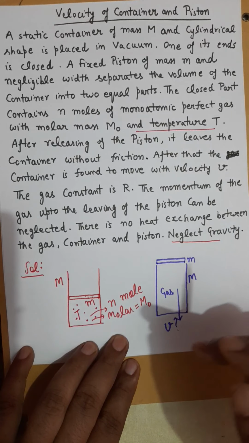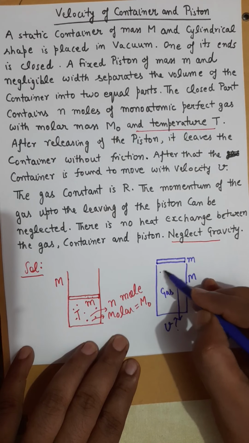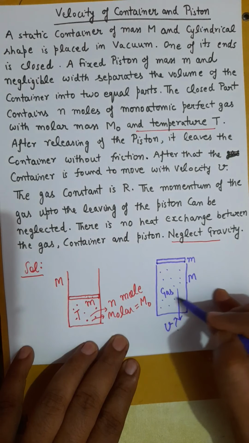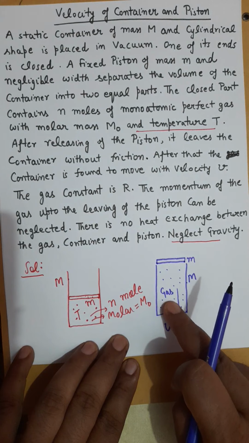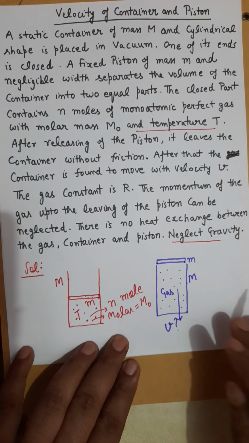Until this moment, we have to neglect any change in the momentum of gas molecules, and that means this gas along with the cylinder will be considered as a single unit.